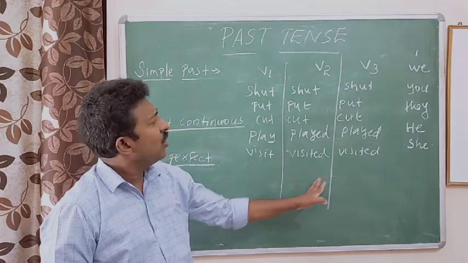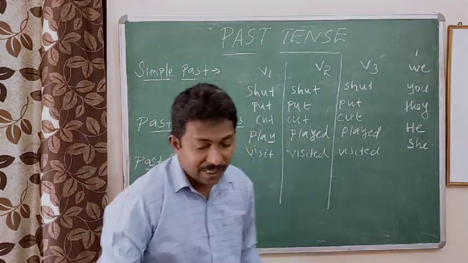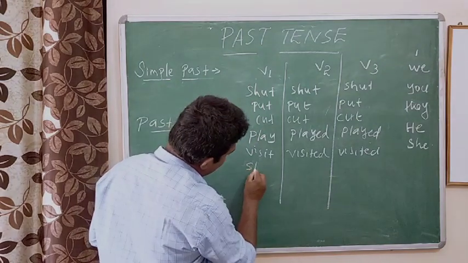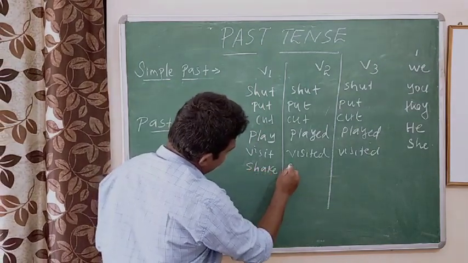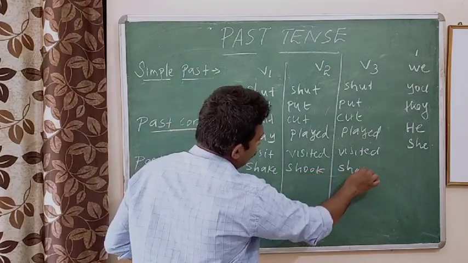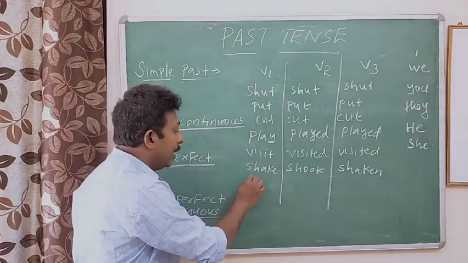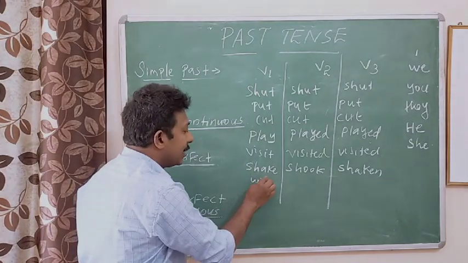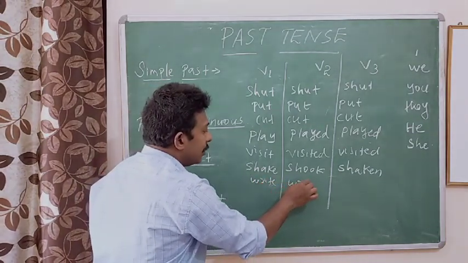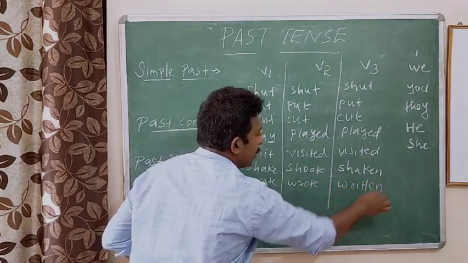Next we will see one or two words where all the forms are different. It can be shake, shook, shaken. Or another one, write, wrote, written.